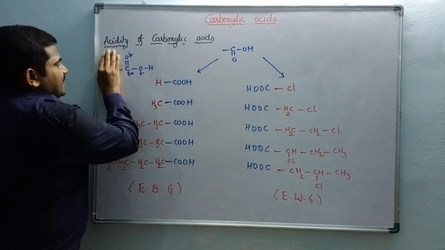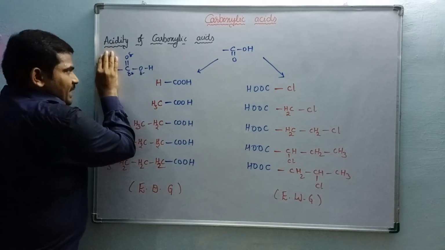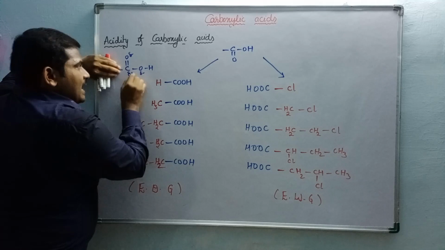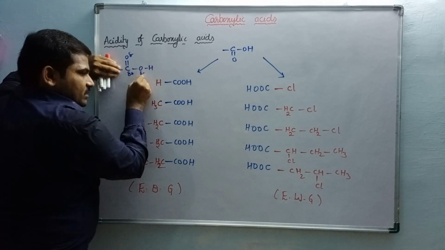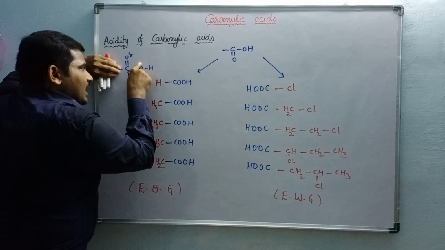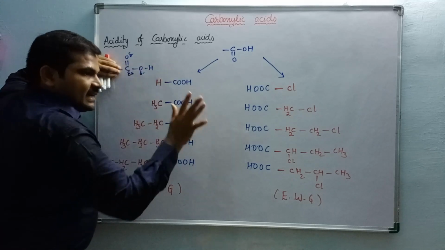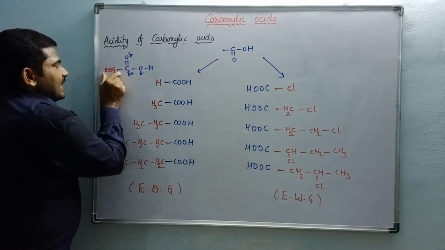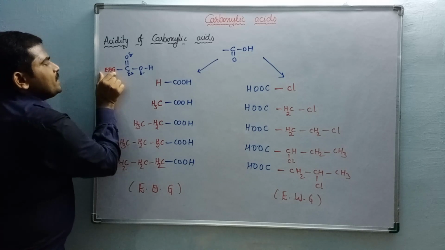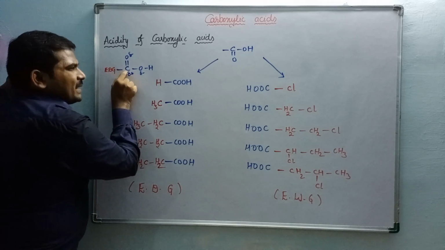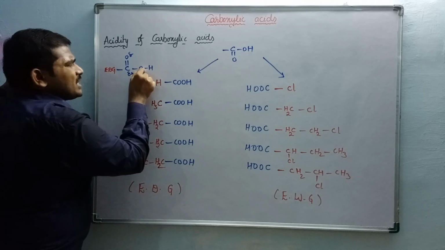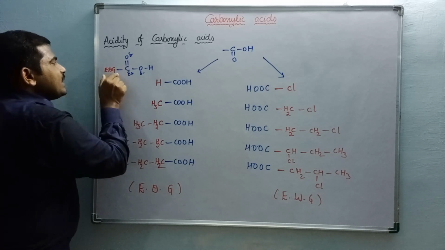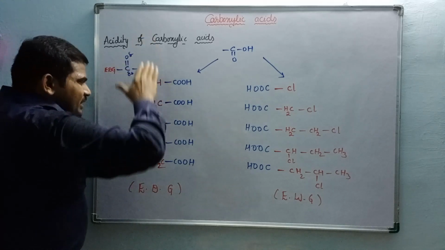If it doesn't have any electron donating group, to compensate the electropositivity, oxygen has to get a negative charge. To get this negative charge, it has to lose H plus. That tendency is called acidity. But if it is connected to an electron donating group, this group donates electrons to the electrophilic carbon atom. Then what is the need of getting a negative charge here? No need.